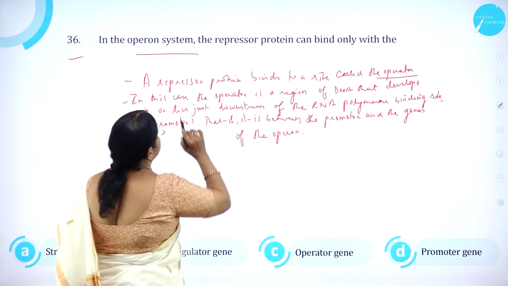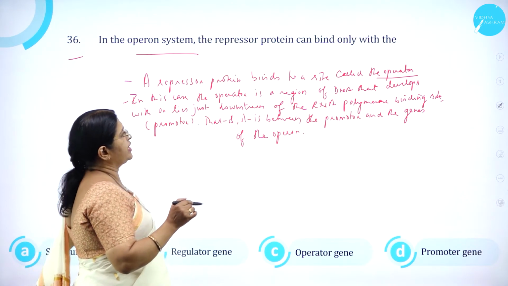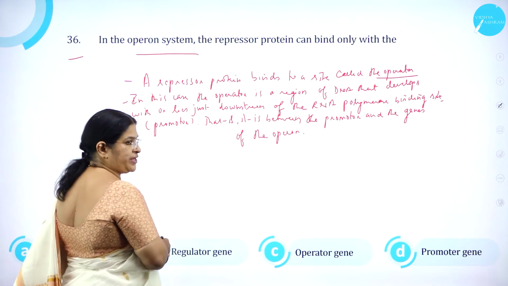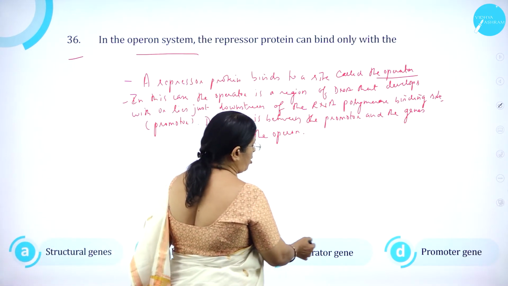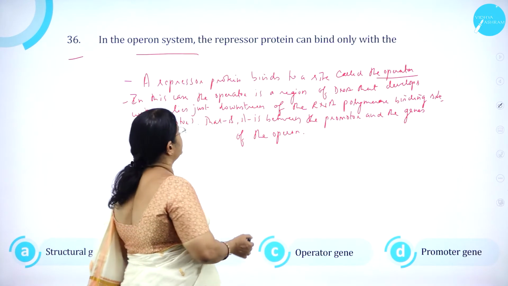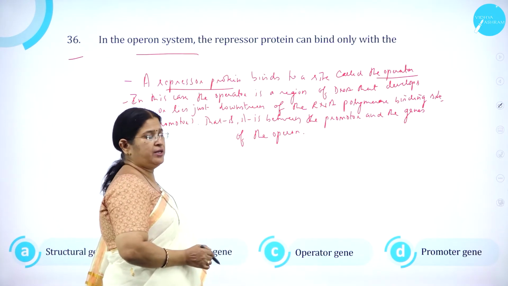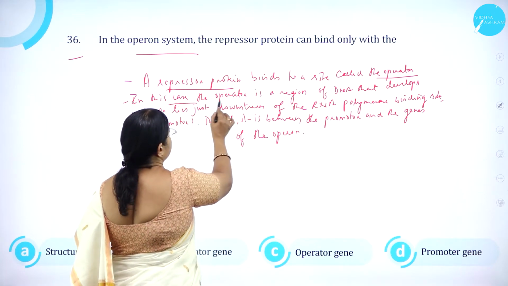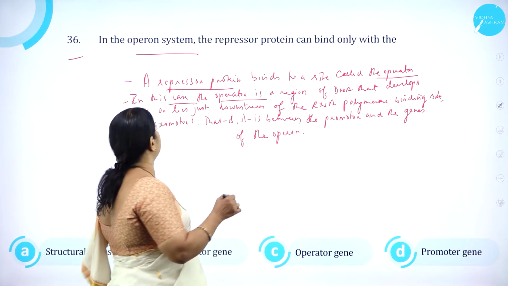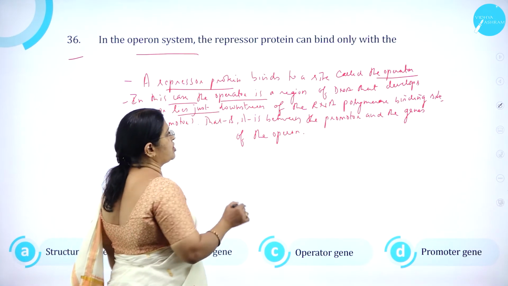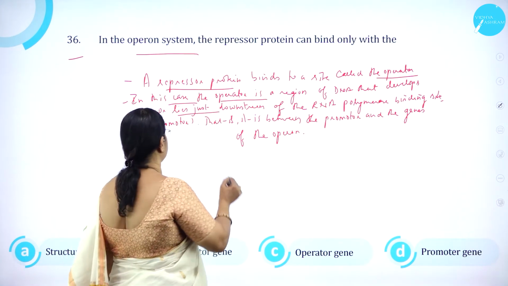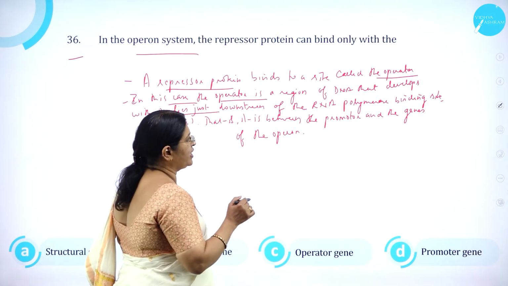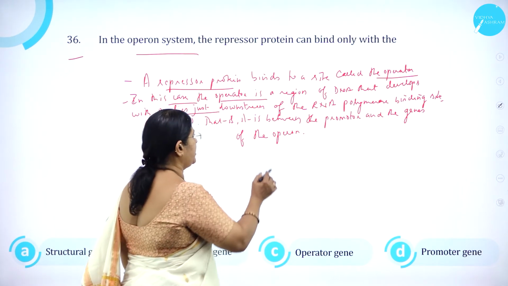In the operon system, the repressor protein can bind only with: option A, structural gene; option B, regulator gene; option C, operator gene; option D, promoter gene. A repressor protein binds to a site called the operator gene. The operator is a region of DNA that lies just downstream of the RNA polymerase binding site, that is the promoter. That is, it is between the promoter and the genes of the operon.